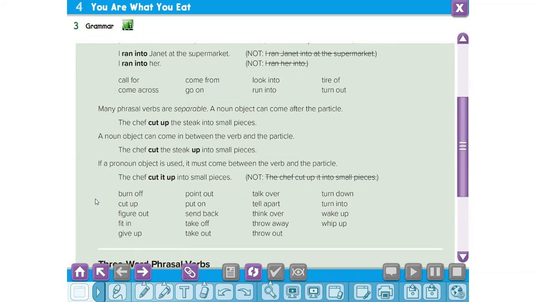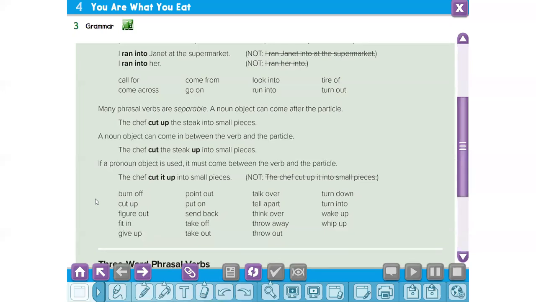Burn off, cut up, figure out, fit in, give up, point out, put on, send back, take off, take out. Thank you. Talk over, tell apart, think over, throw away, throw out, turn down, turn into, wake up, whip up.